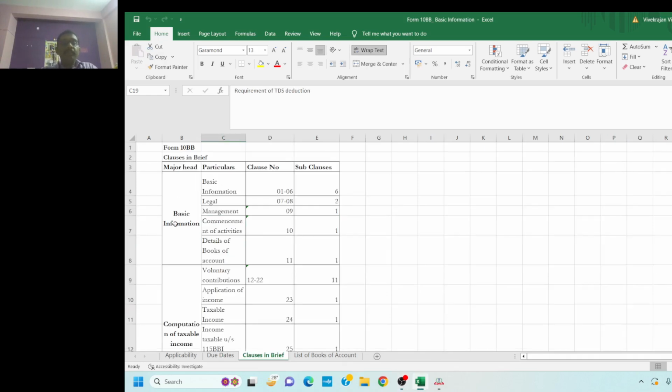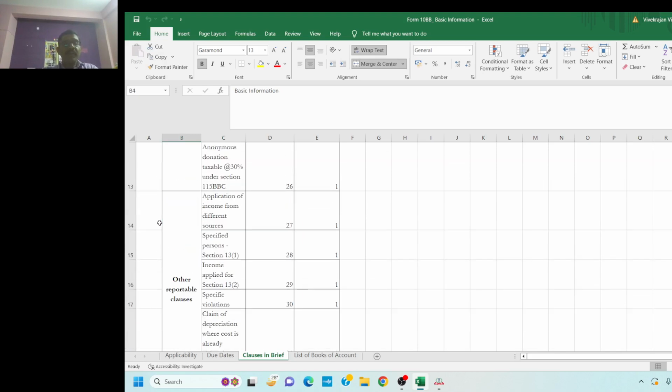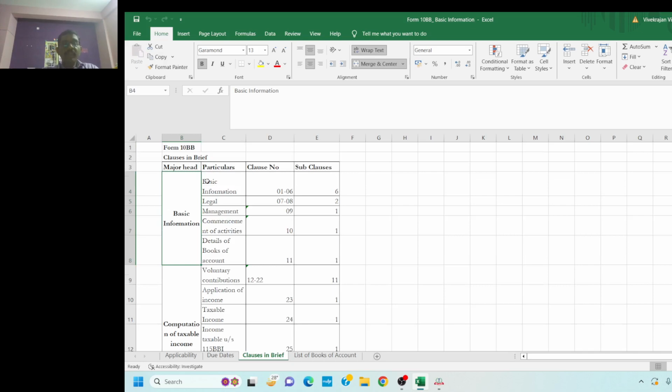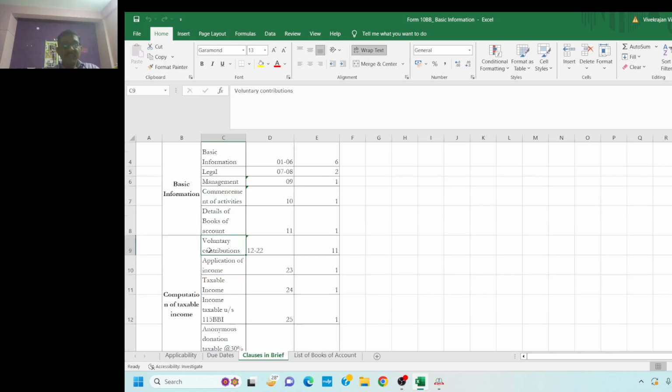The clauses in brief. Form 10BB has the following major clauses: basic information, computation of taxable income, other reportable clauses. Put together, three major clauses. The respective subclauses are as under: basic information, 6 subclauses; legal, 2 subclauses; management, 1 subclause; commencement of activities, 1 subclause; details of books of account, 1 subclause; voluntary contribution has 11 subclauses; application of income has 1 subclause;